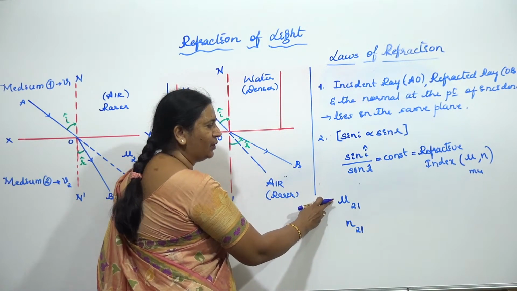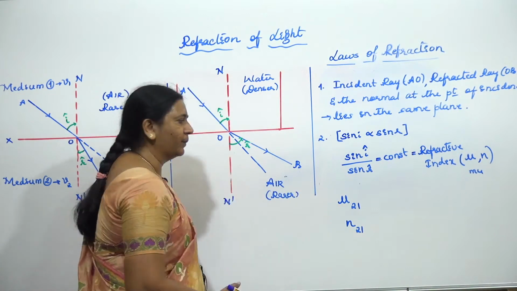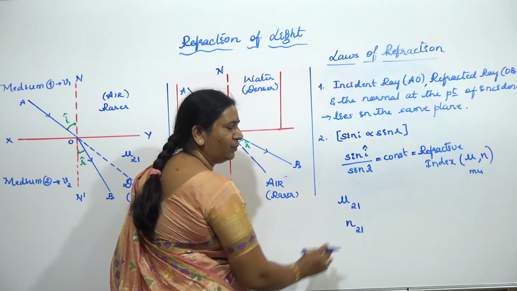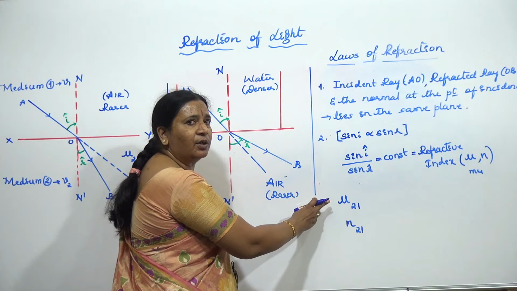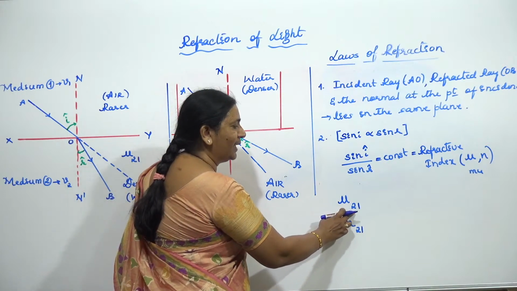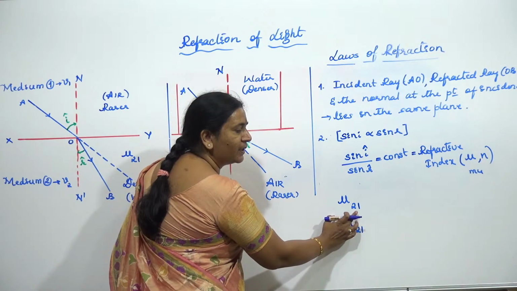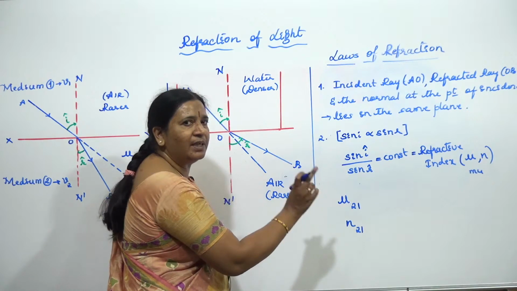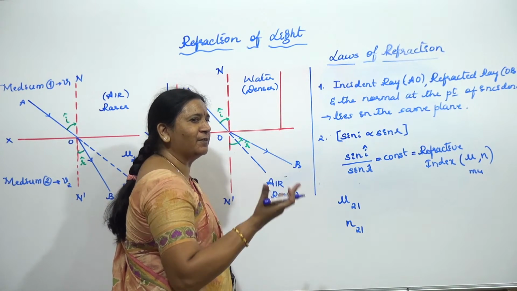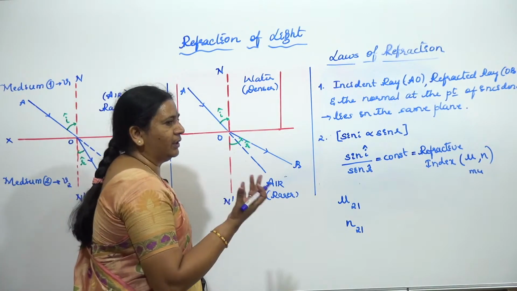I said already you can use either mu notation, pronounced mu, or n. Last year I already came across this notation in the syllabus: second medium with respect to first medium. But this mention of refractive index of second medium with respect to first medium differs when you refer to different texts. But all the things are valid.